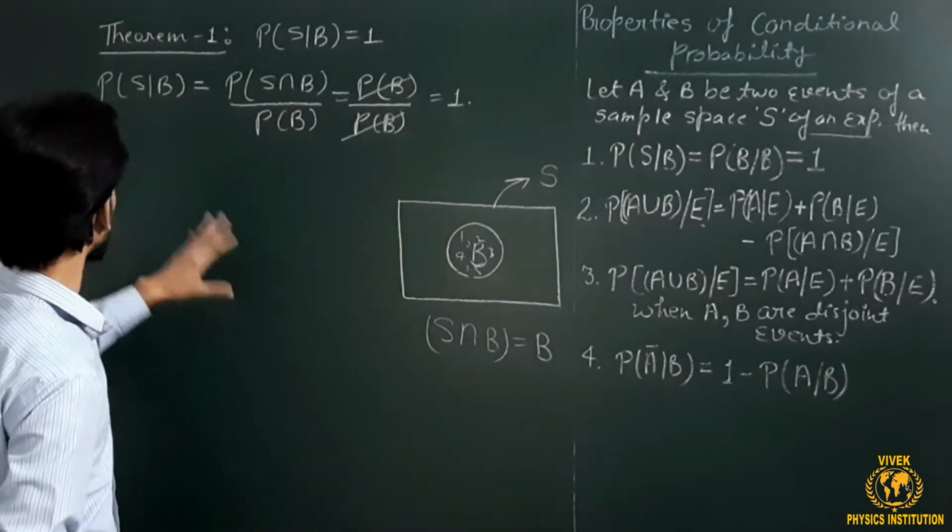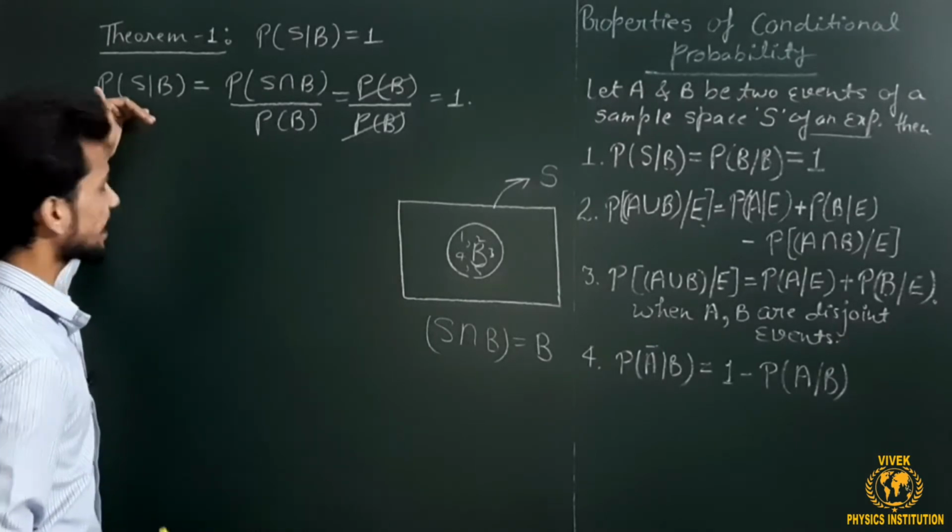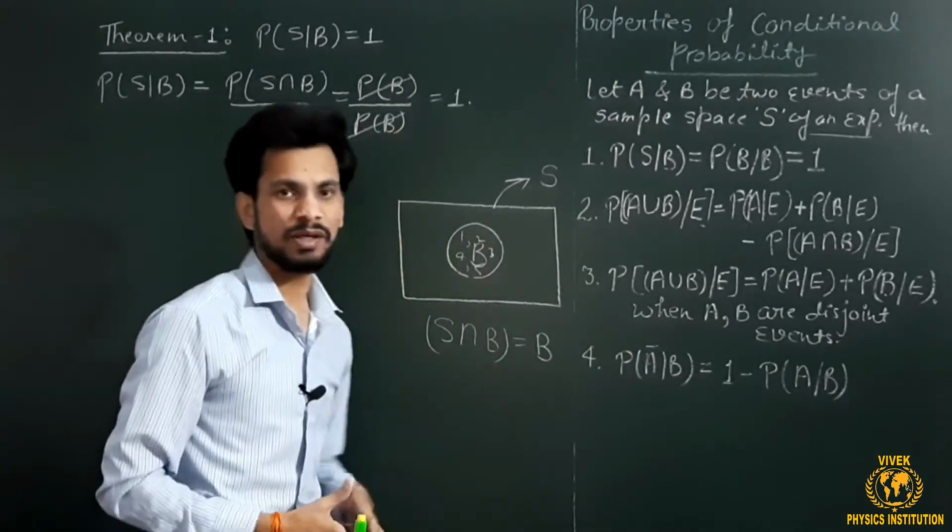So this is the proof that P of S under the condition B is equal to 1.